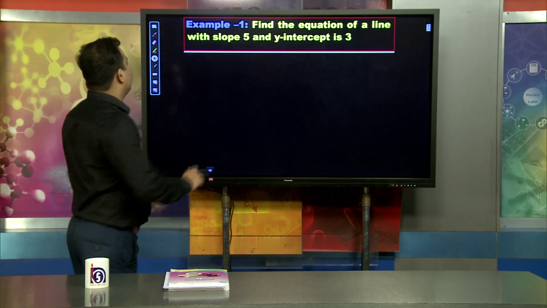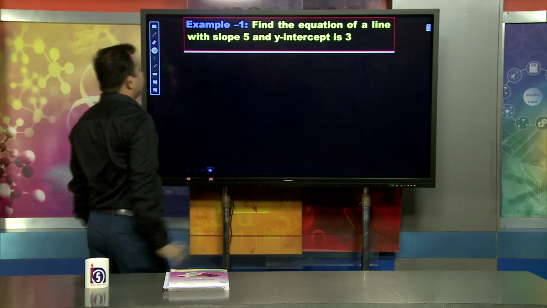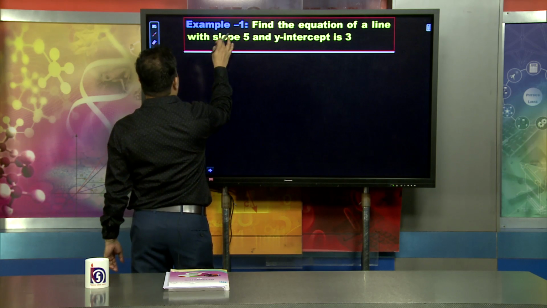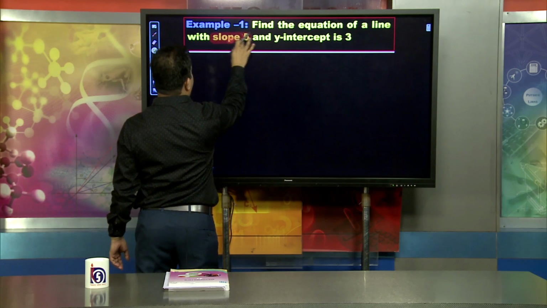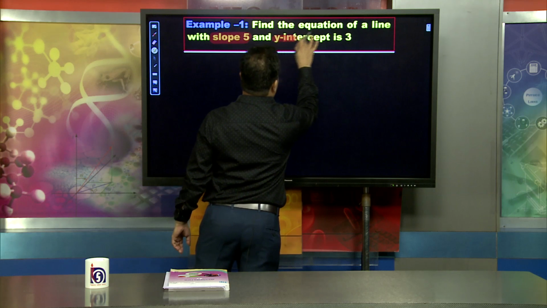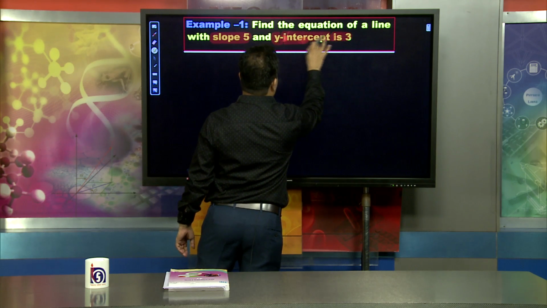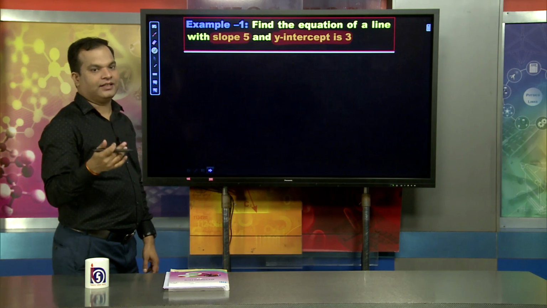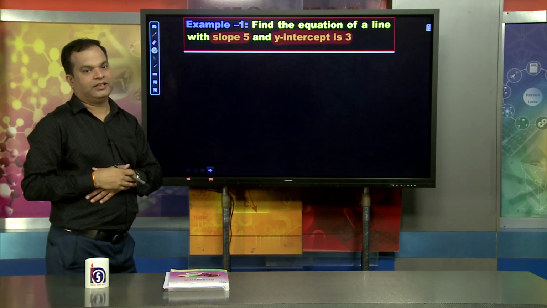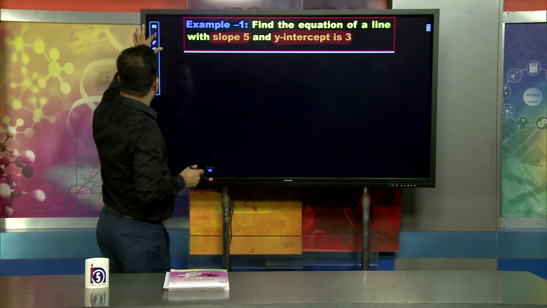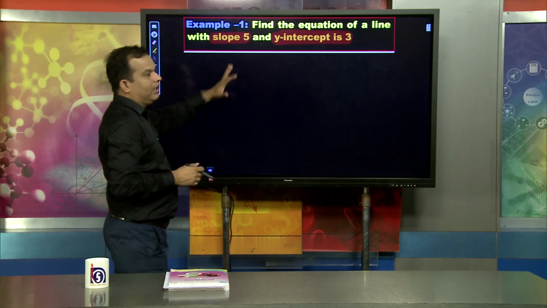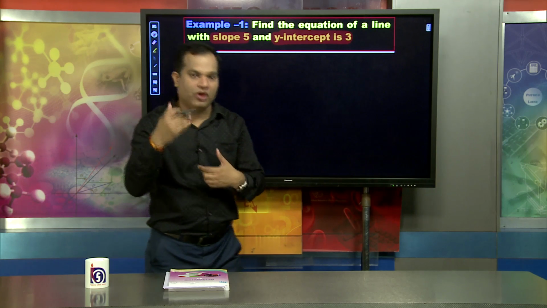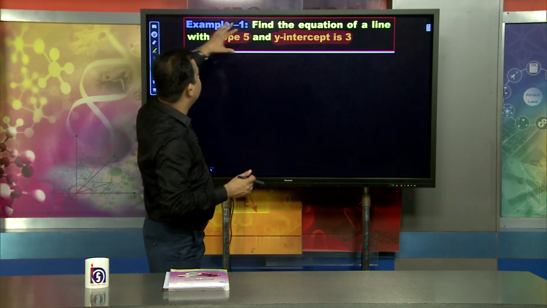Suppose example 1 we are discussing. Find the equation of a line with slope 5 and y intercept 3. When the y intercept is 3, that means the value of c is 3. This is the slope intercept form, with which we can find the equation of the straight line.